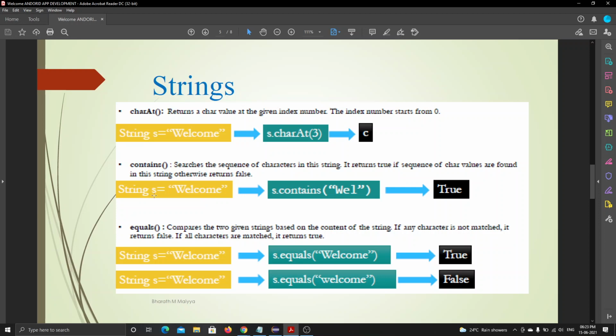When I declare the string s is equal to welcome, then I will be using the contains operator as s dot contains, typing the search element. What I want to search is well, right? So I will be writing well inside the parenthesis. Getting what I'm saying?